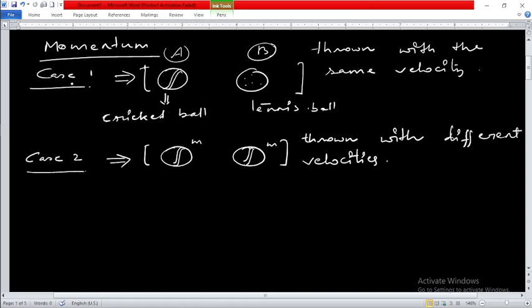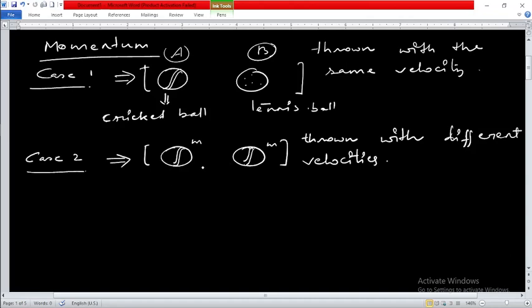In the first case, we have taken two balls. One ball is a cricket ball, the other one is a tennis ball. Both the balls are thrown with the same velocity, and the question is, in which ball's case do you require more force, or a large force, to stop the ball? And in the second case, two balls again are provided to you,